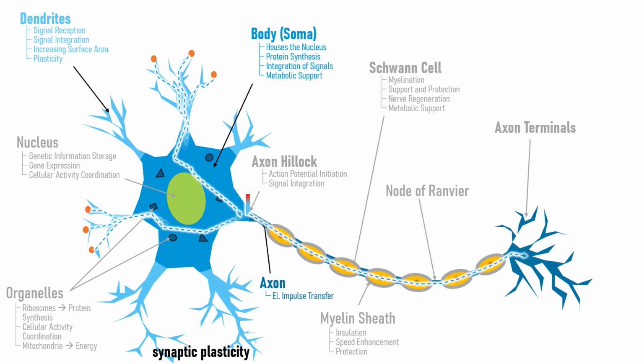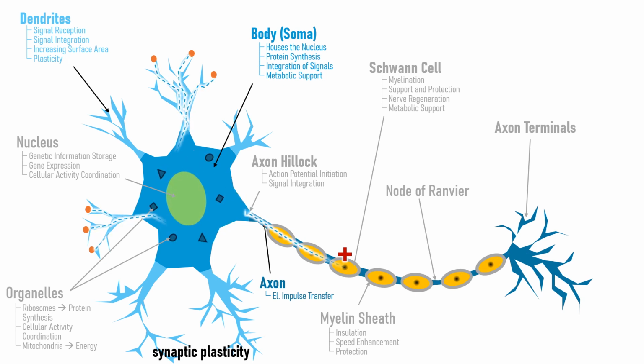Schwann cells provide structural support and protection to neurons, ensuring their proper functioning and survival. In the event of nerve damage, Schwann cells play a crucial role in the repair process. They help clear debris and guide the regrowth of axons, facilitating the recovery of nerve function. They also supply nutrients and remove waste products from neurons, contributing to the overall health of the nervous system.